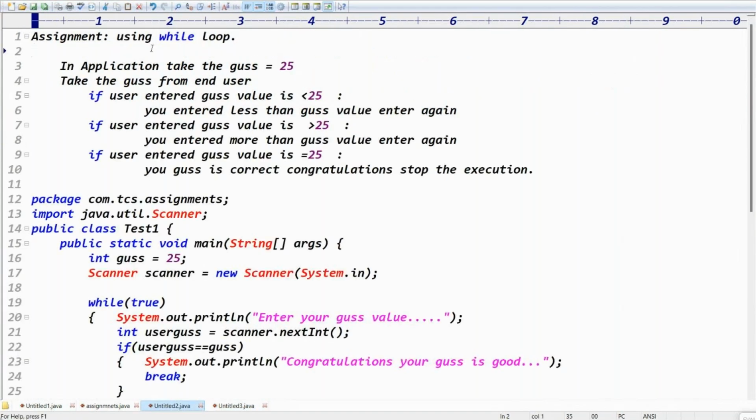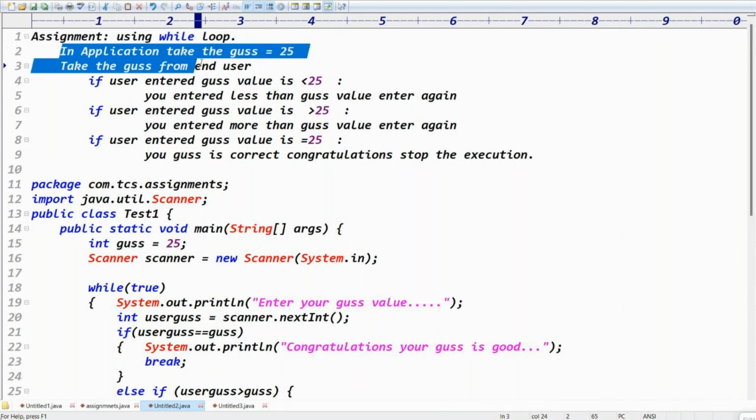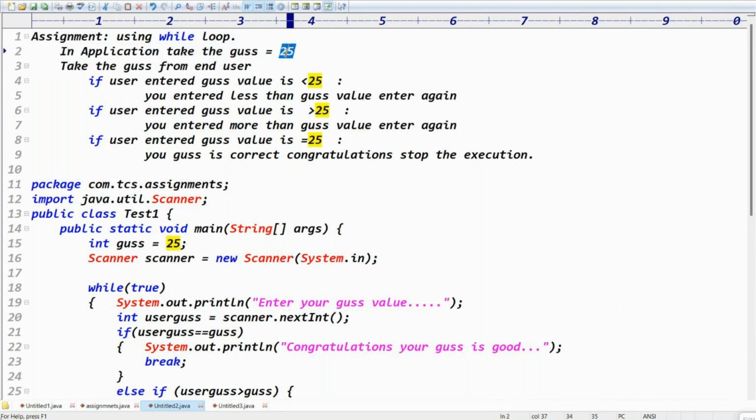As we are discussing Core Java assignments, in the last video we completed this assignment using a while loop. In the application, take the guess as 25. Please check the last video, guys, because this is very important. Take the guess from the end user. If they enter a value less than 25, enter again. If you enter more than the guess value, enter again. Only when you enter 25 do we stop the execution.